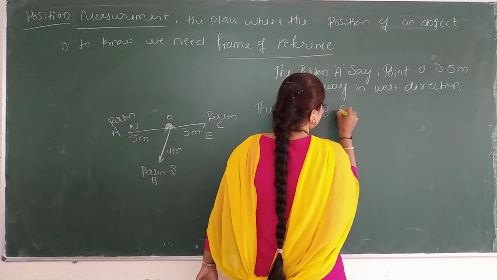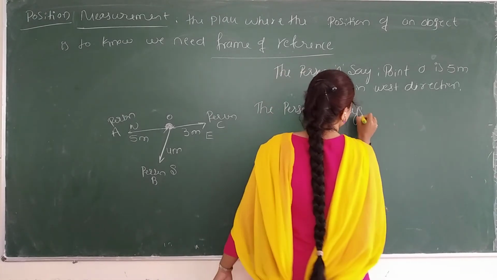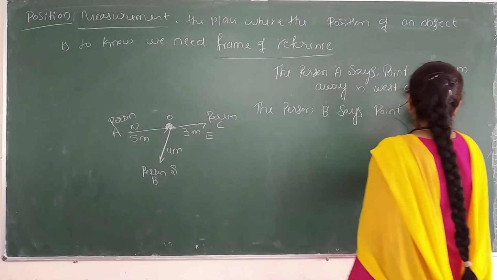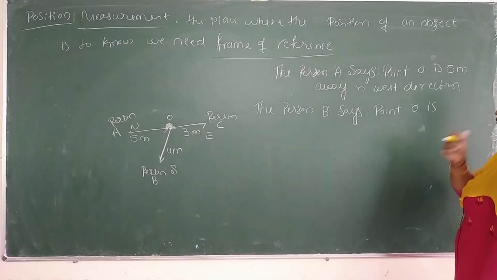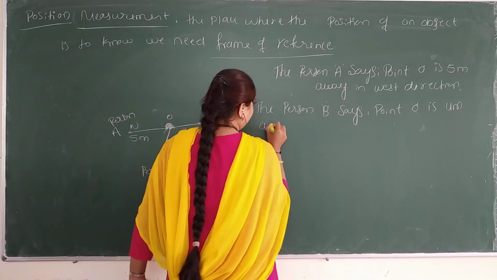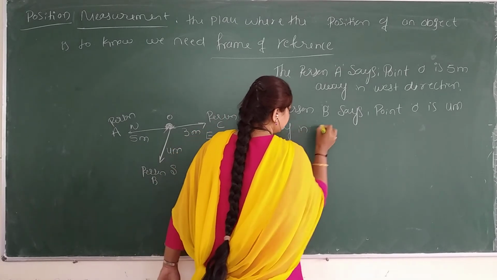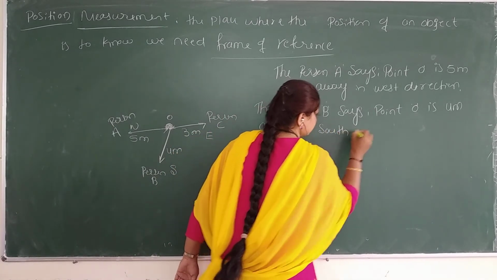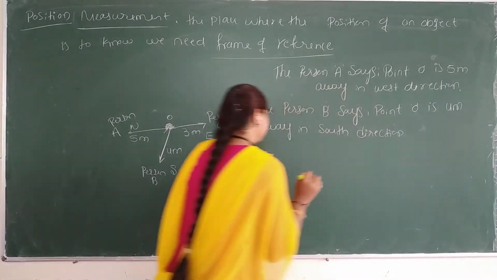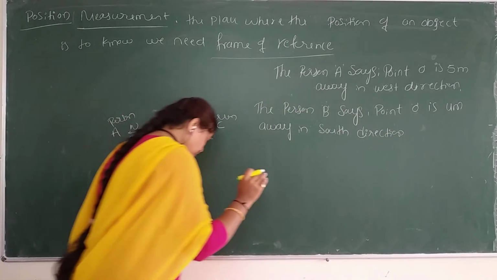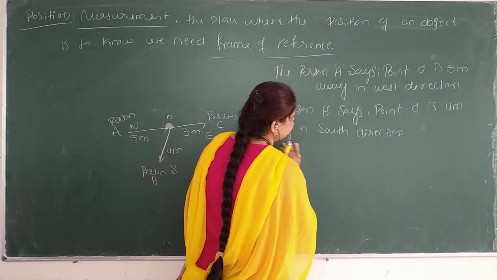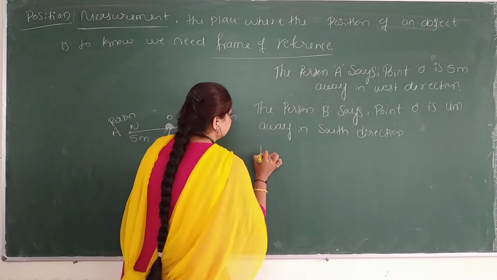Next, person B says point O is 4 meters away, in which direction? In the south direction. Very important concept. In vectors we are going to deal with these things only, that's why I am explaining clearly and in depth.